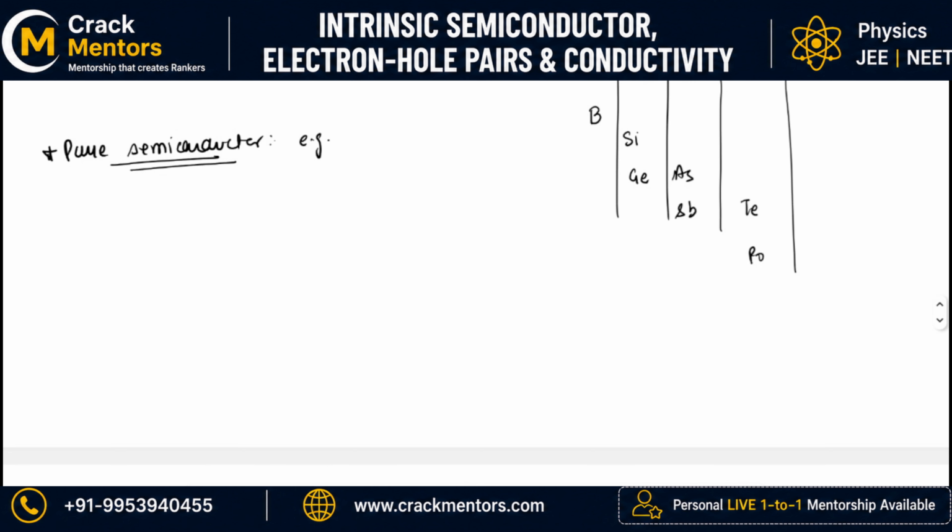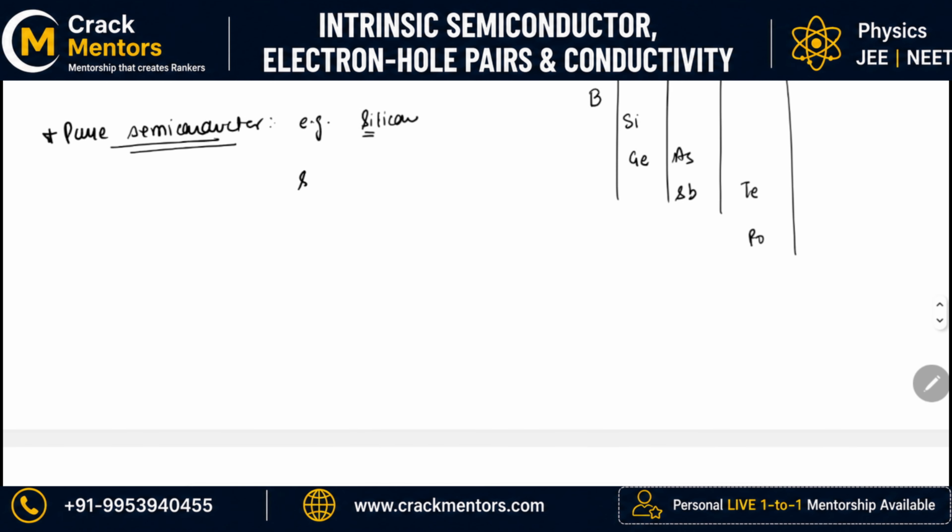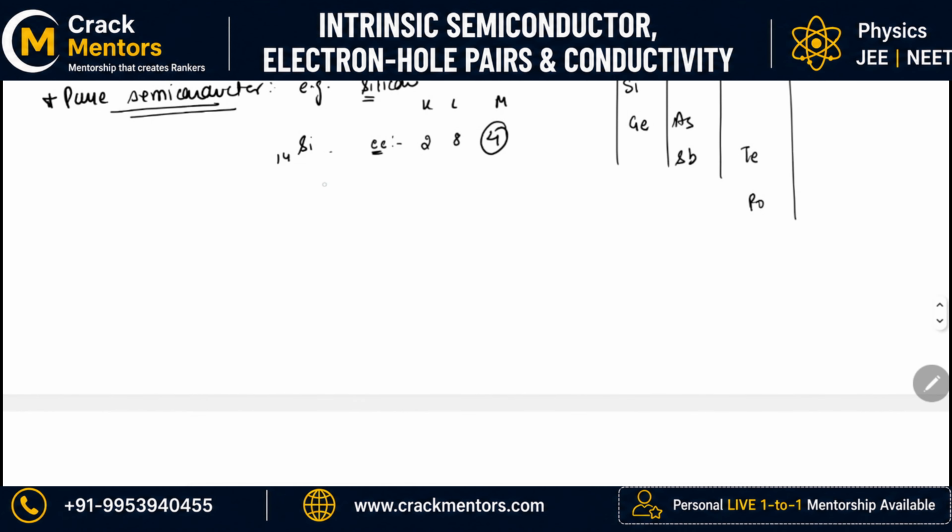You can easily observe from here that I can take any of the semiconductors. Let us take silicon. So what is the key feature of silicon? Do you know the atomic number of silicon? Well, the atomic number is 14. Therefore the electronic configuration is 2, 8, 4. Therefore in the outermost shell, which is the M shell, it has 4 electrons. So it can neither transfer the 4 electrons, nor gain the 4 electrons. But there is something which it can do, that is sharing. It can undergo sharing of electrons.